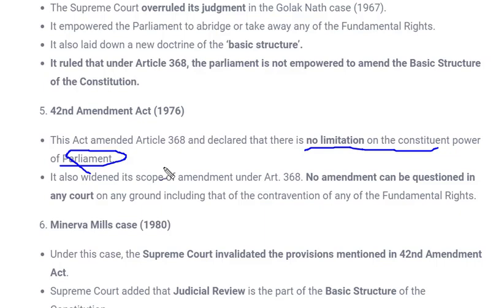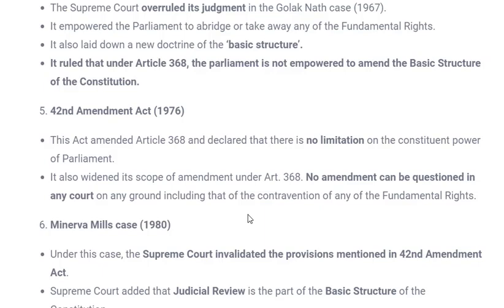Now here we can see democracy was being killed. That means whatever Parliament decides was final. It could not be challenged, or it could not be allowed for judicial review. So this 42nd Constitutional Amendment was again challenged in the Minerva Mills case, that is 1980, and this finally gave official recognition to the basic structure. That means officially it was said that the basic structure of the Constitution should not be hampered in any case, and judicial review has to be done.